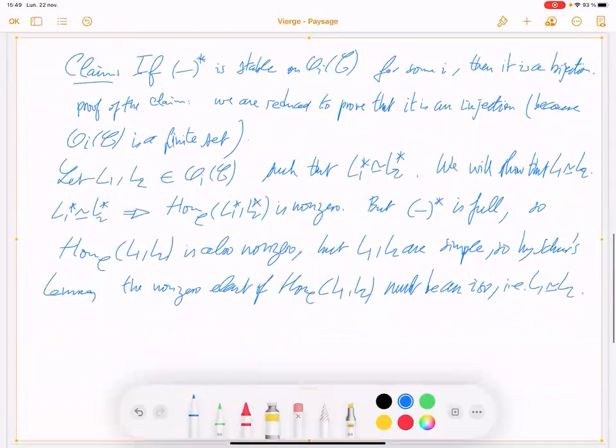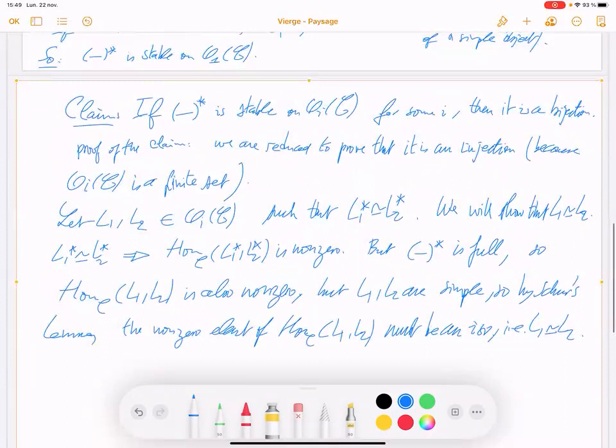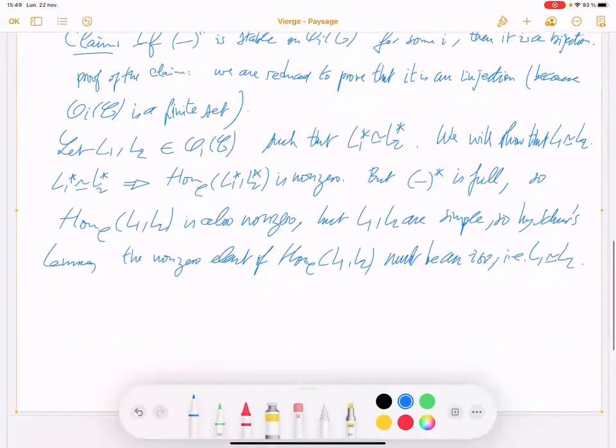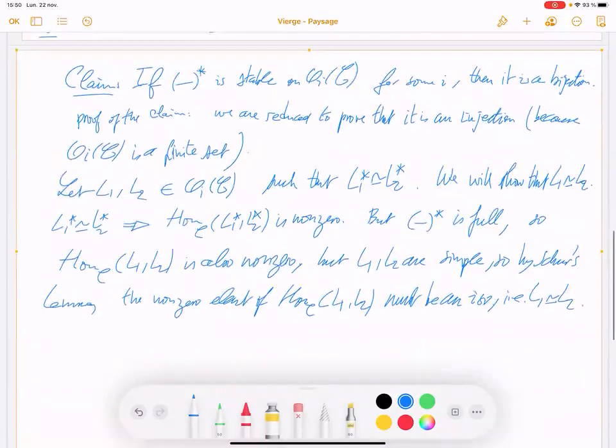So what was the claim? Stable. Where do we use that it is stable?